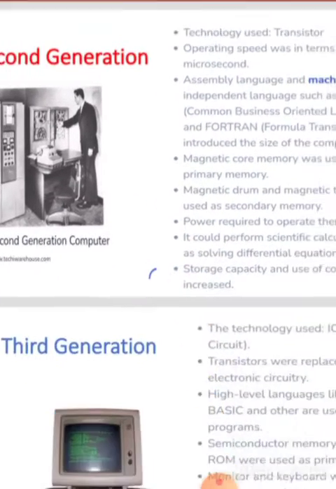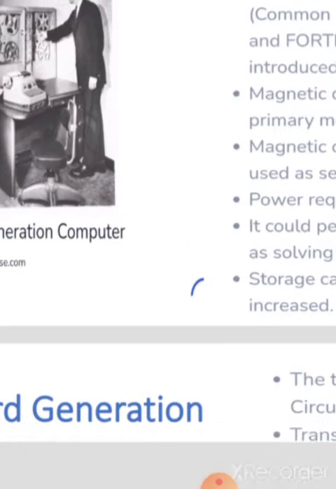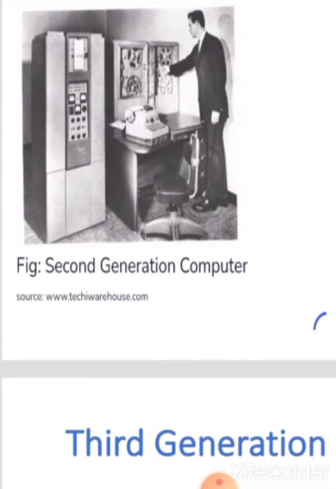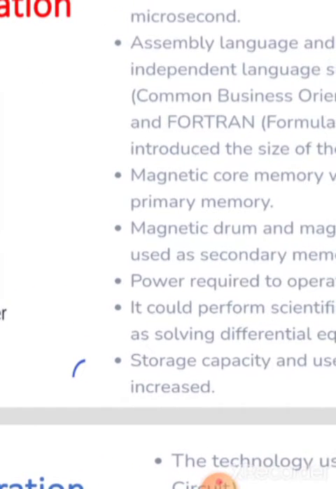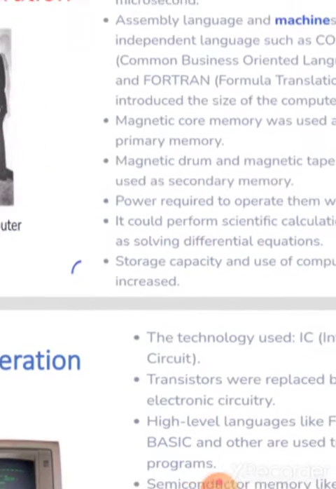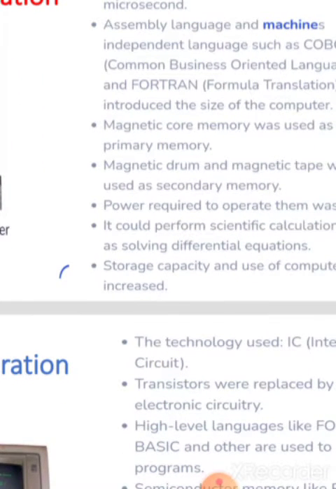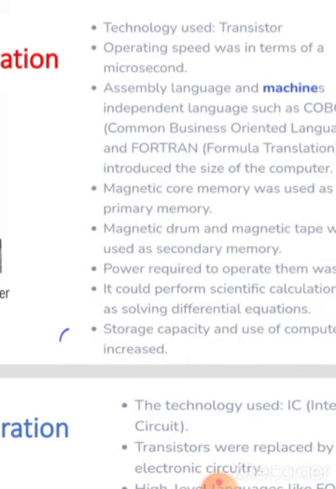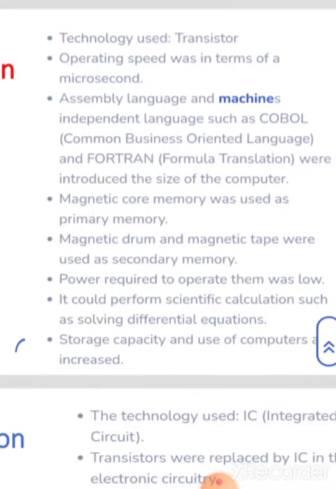Next is the second generation. Now look at this picture. This is the second generation of computers. Okay students, in this generation, which technology was used? Transistor. Operation speed was in terms of microseconds. Assembly language and machine independent languages such as COBOL were introduced.